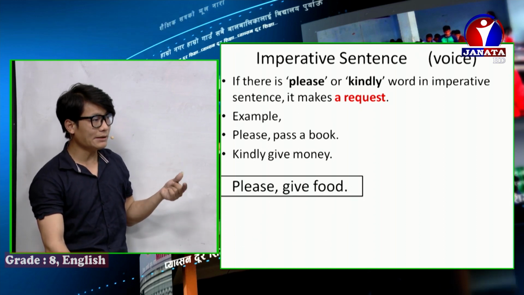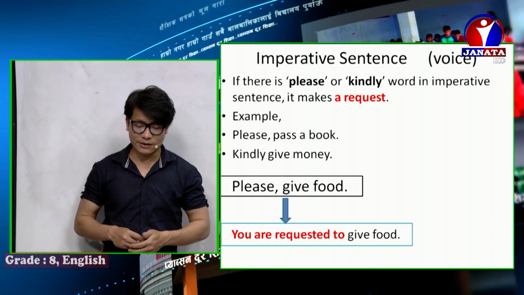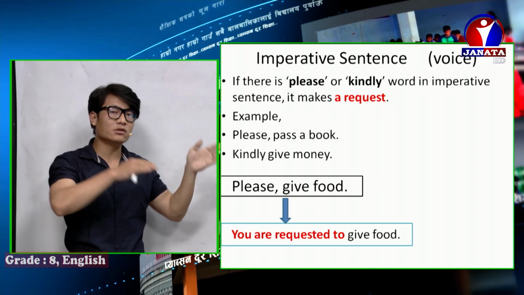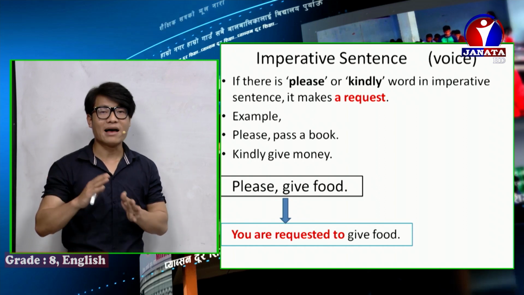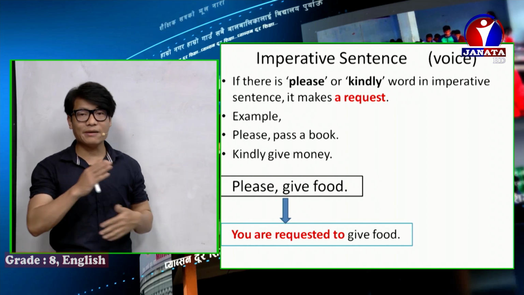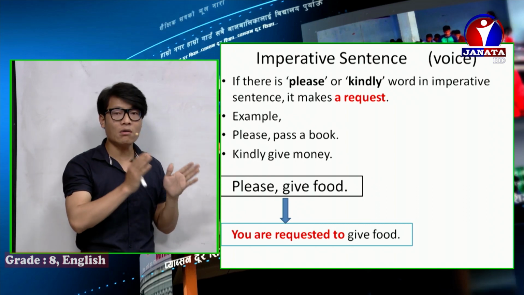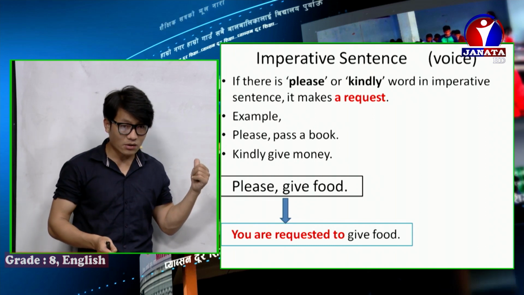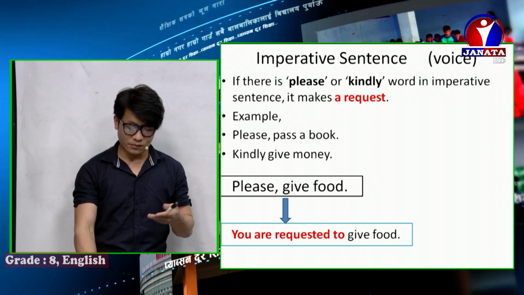And, please give food. Please pass a book becomes, you are requested to pass a book. Kindly give money becomes, you are requested to give money. Please give food becomes, you are requested to give food.